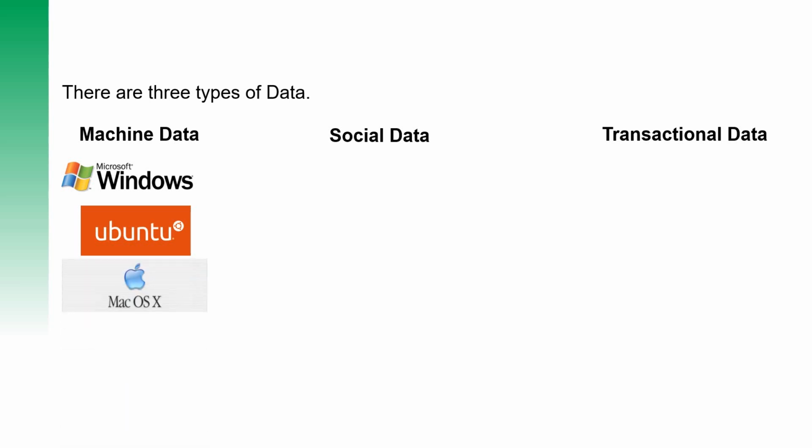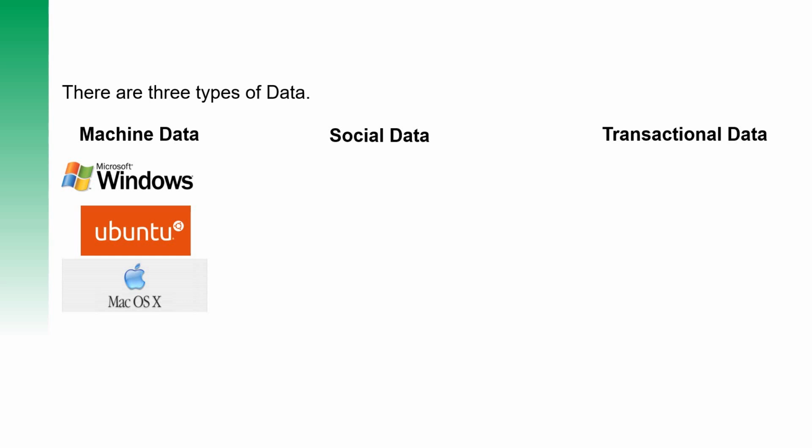For example, the data which is generated from operating systems like Microsoft Windows OS, Ubuntu Linux OS or Apple Mac OS X. The logs which are generated from these operating systems, as well as the application logs generated from these machines, are called machine data.